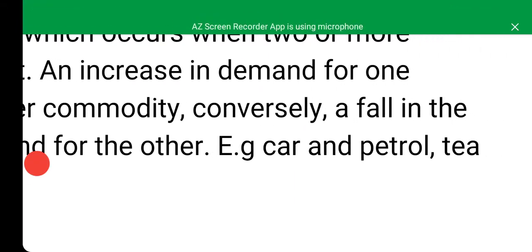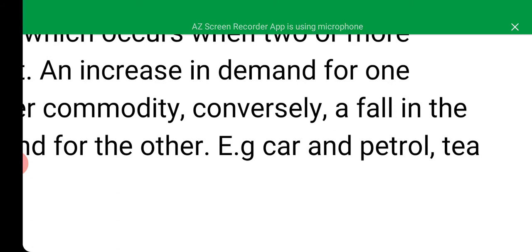An example is that of car and petrol. A car cannot function without the use of petrol. That's why we refer to it as joint demand, because the two of them are required to satisfy a particular want. Meaning, for a car to move, there must be fuel inside it. Then we talk of tea and milk. Take for instance a Lipton tea, and milk is required.